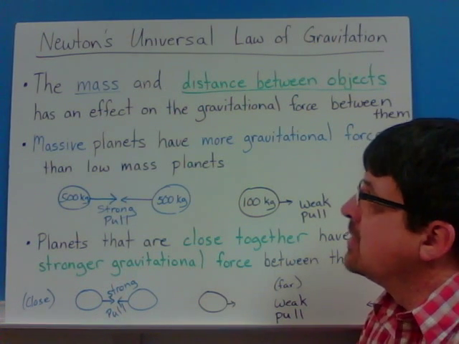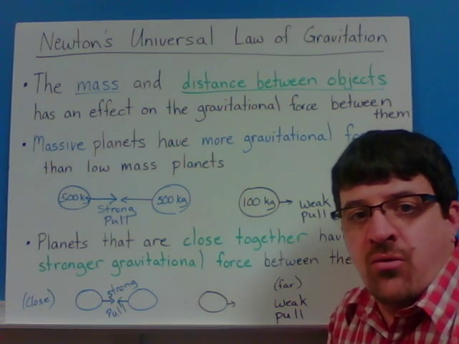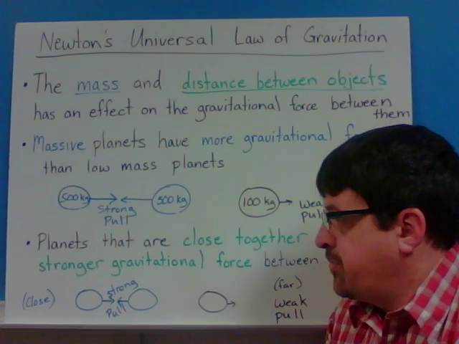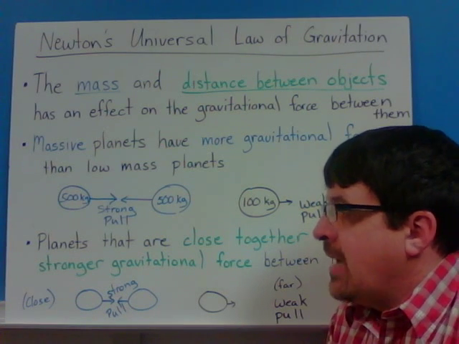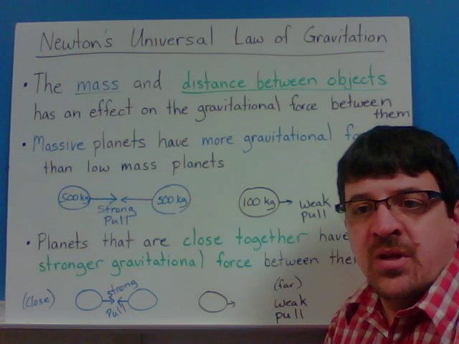Okay, so that covers Newton's law and Kepler's three laws, describing how and why planets and objects orbit in the solar system.